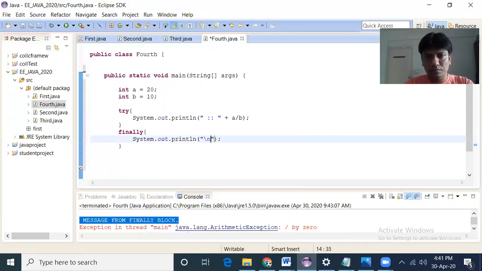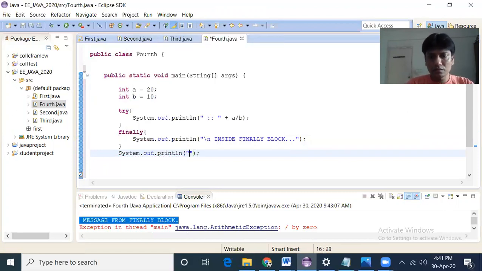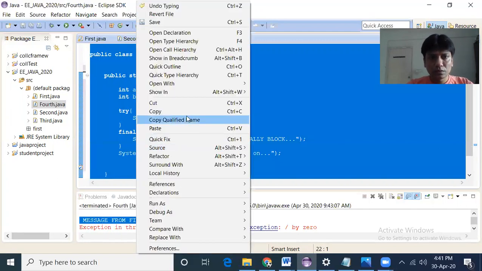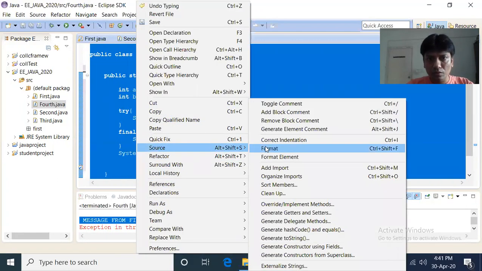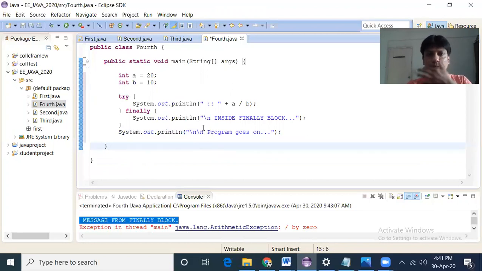I print here "inside finally block", and then I write "program goes on". Let me format it. So this is the program.